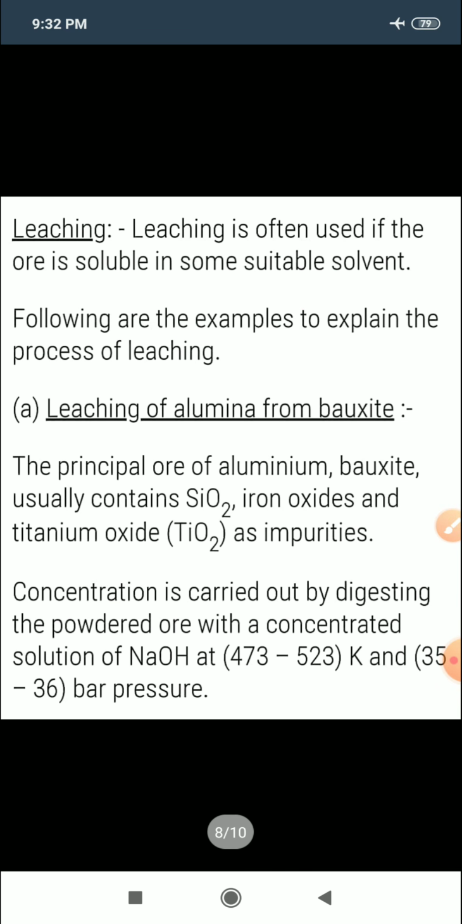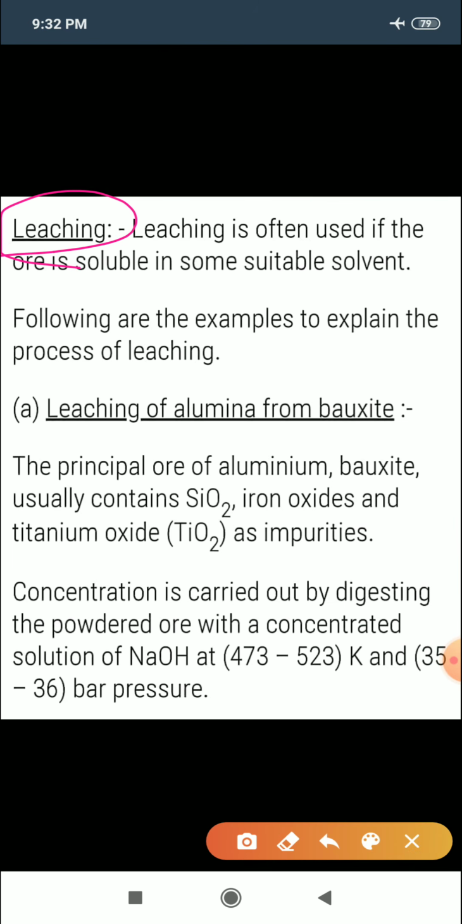Another method is leaching. Leaching is another method of concentration of ore, a chemical method, and is useful in case the ore is soluble in a suitable solvent. In this method, the powdered ore is treated with certain reagents which can selectively dissolve the ore but not the impurities. The following examples are given to explain the process of leaching. The leaching method is used for concentrating ores of aluminium, silver, gold, etc.